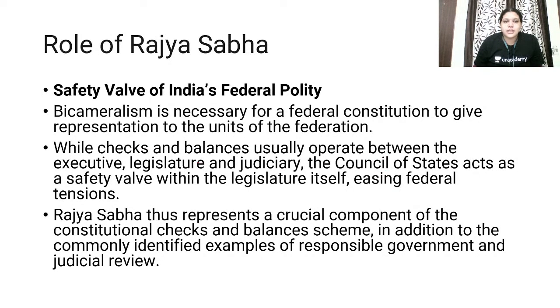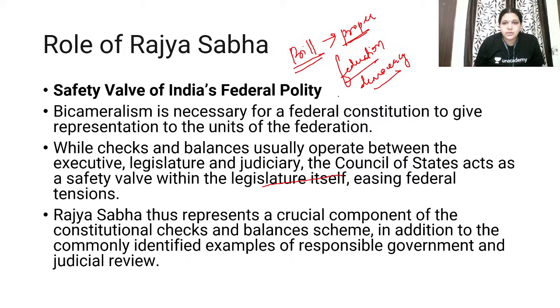Now, this Council of State acts as a safety wall within the legislature itself. Okay, because when there is a bill which is not proper, or it is not following the rules of federation, or it is harmful to federation or democracy, so Rajya Sabha has the power to strike down that bill, not pass the bill, and that bill becomes dead.